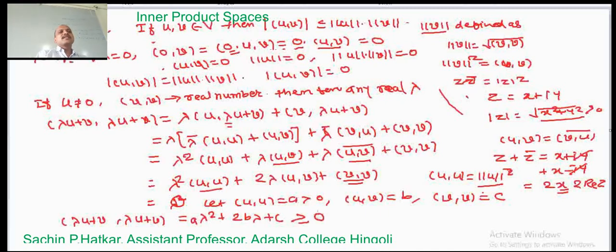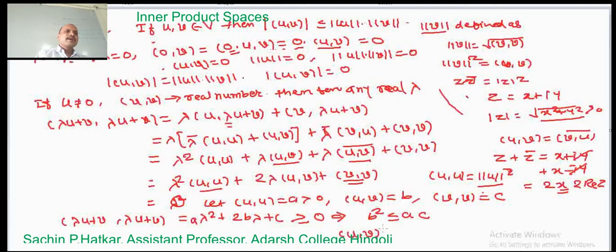But this is greater than or equal to 0 only if b square is less than or equal to ac. So what is b? b square is the square of the inner product of u comma v.